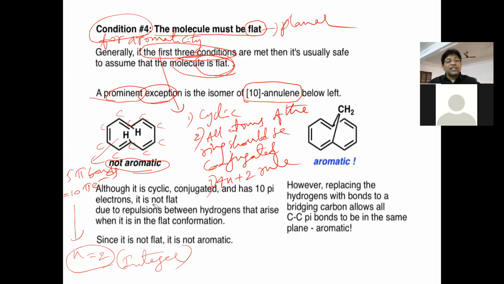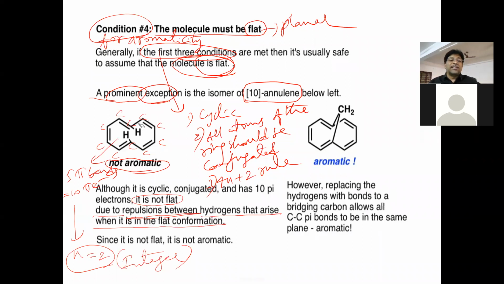It is not a flat molecule. Though the first 3 conditions are fulfilled, the 4th condition, that the molecule be flat, is not obtained in this case. The reason is the repulsion between hydrogen atoms that arises in the flat conformation.